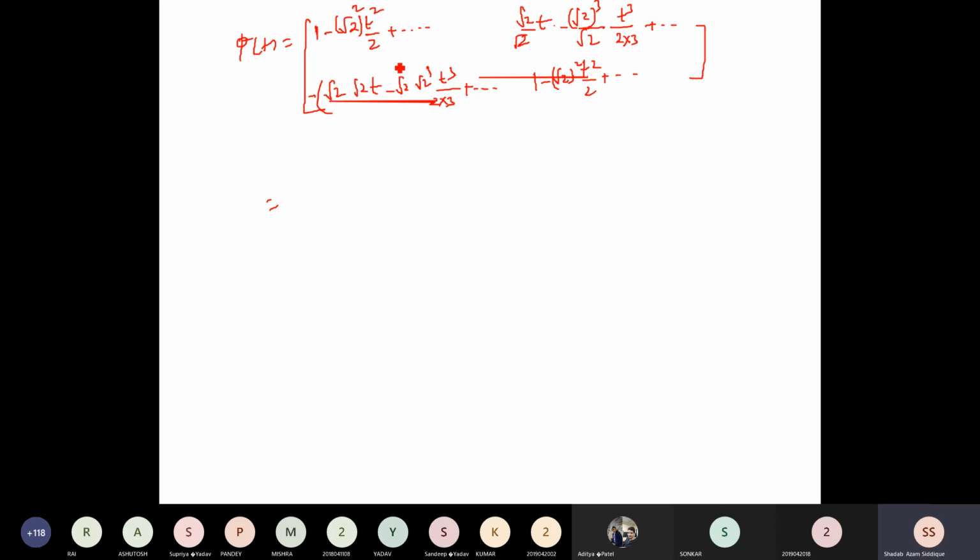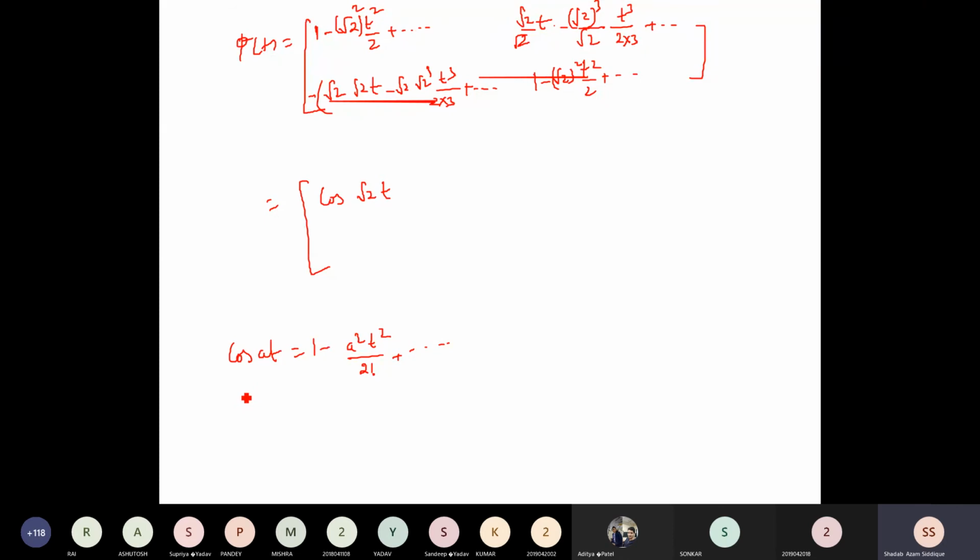A standard form, you should know how the standard equation of sine t or cosine t can be written. So this is in terms of sine t. Sine t is nothing but which we can write here. So we can have this equation as this can be written as cos at. So cos at is nothing but cos root 2t. So cos root 2t will be as it is. So this is in the form of, now you can see, cos at is equal to 1 minus a square t square by 2 factorial, plus dot dot dot. So this is cos at, okay. So you can have this cos at form.